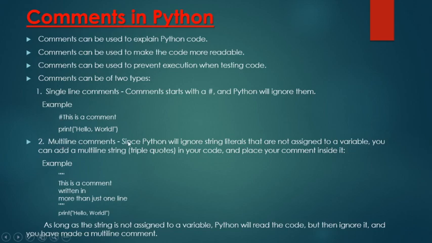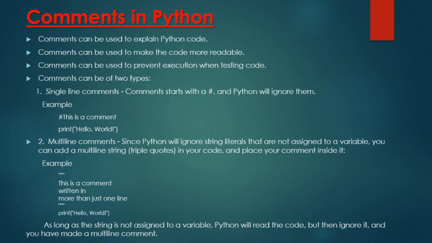Similarly, multi-line comments. When you want to spread your comments over multiple lines, you will use multi-line comments. Since Python will ignore string literals that are not assigned to a variable, you can add a multi-line string in triple quotation marks, just like we discussed in our last video, triple quoted strings.